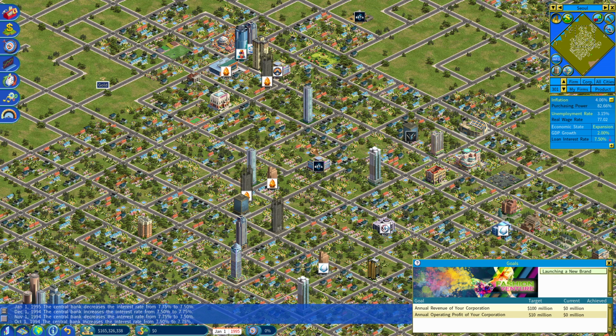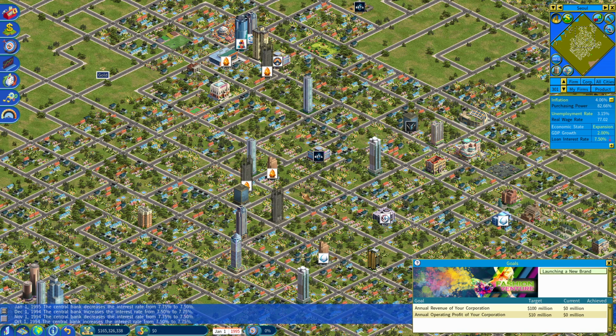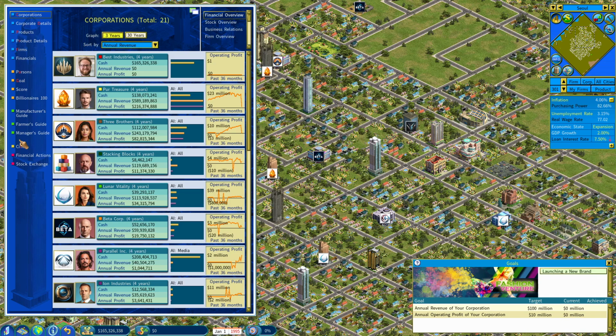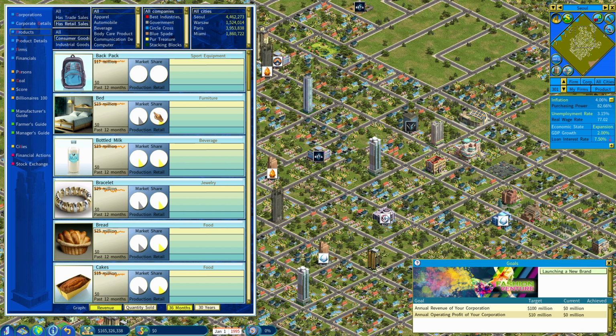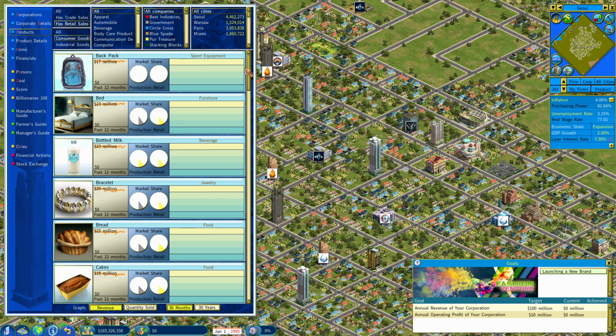So what can we do? We know that we're going to want to be in the apparel industry. I'm thinking we've got a couple of things. We want to just get our R&D going on clothing, but not necessarily start selling it. We should look at what products are out there. I'm sure there's going to be a lot of them. Maybe almost all of them.